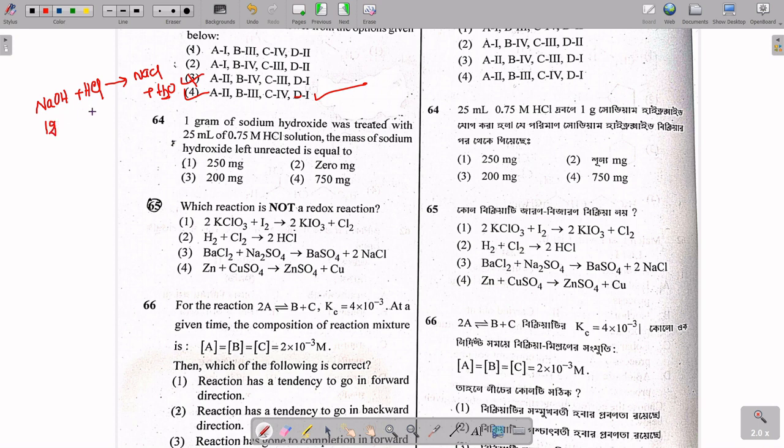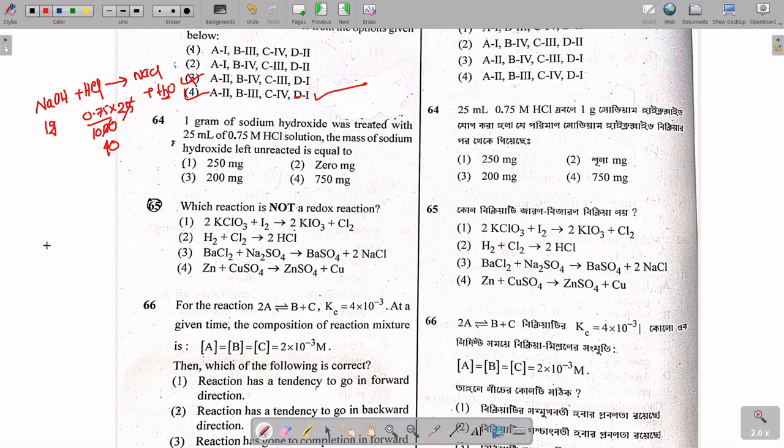So initially NaOH is 1 gram, and HCl is given as 0.75 molar. Okay, so the mole of HCl here is 0.75 divided by 1000, because 1000 ml contains 0.75 mole, by the definition of molarity. So 25 ml will contain 0.75 by 40 mole of HCl.